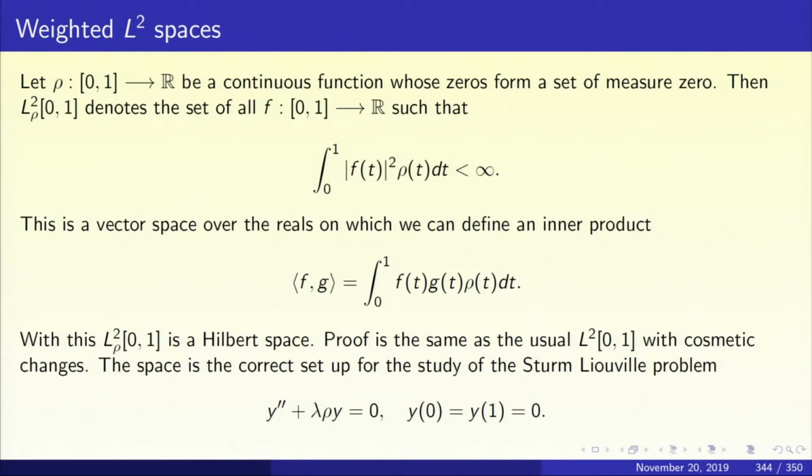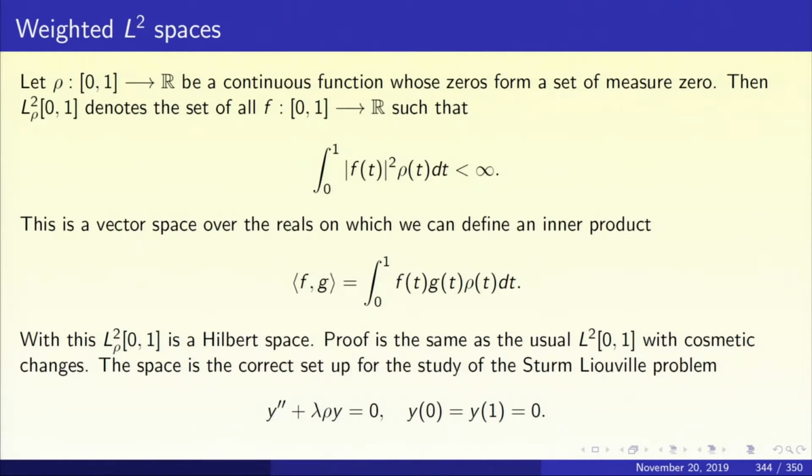Let us take a rho from 0 1 to R, a continuous function, a density function for a vibrating string, for example, and we will assume that rho vanishes only on a set of measure 0, that the zeros of rho form a set of measure 0. We are going to assume that rho is also positive. Okay.